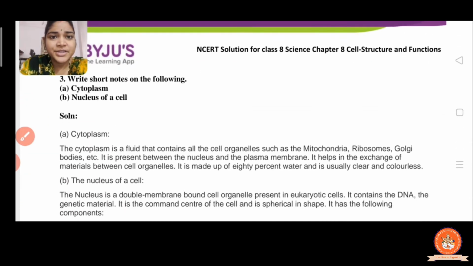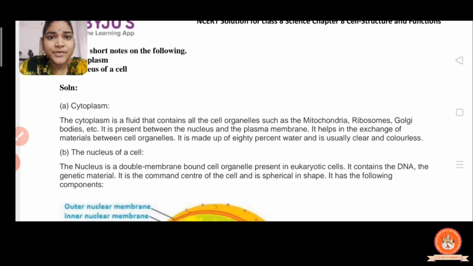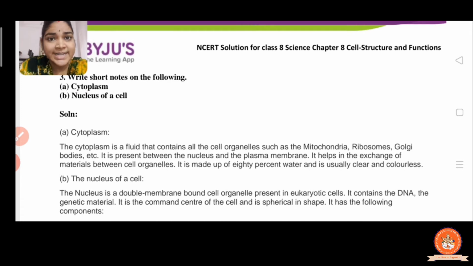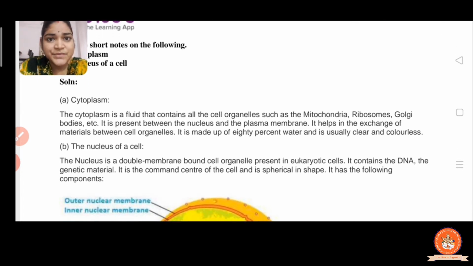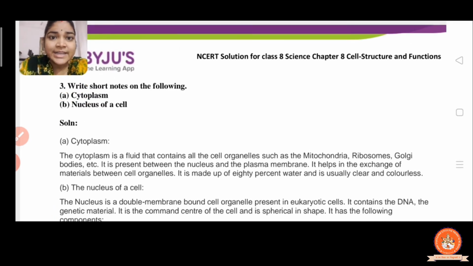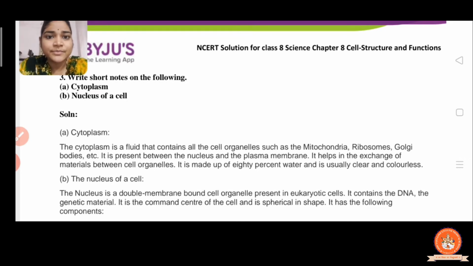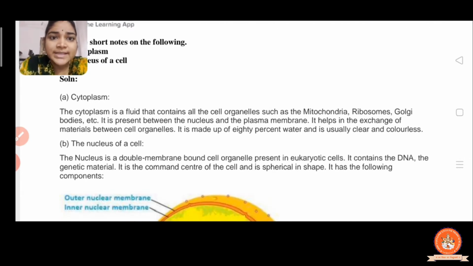Now the third question, write a short note on the following. The first one in that is cytone. So first we write the short note on cytone. Sorry for that, here the cytoplasm. The cytoplasm is the fluid that contains all the cell organelles such as mitochondria, ribosomes, Golgi bodies, etc.